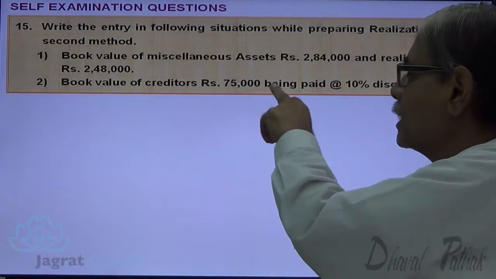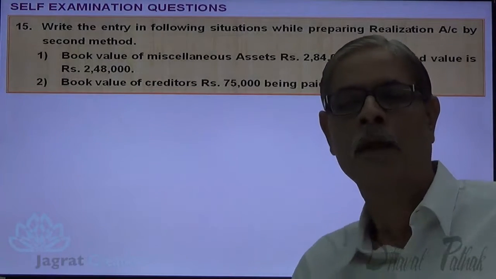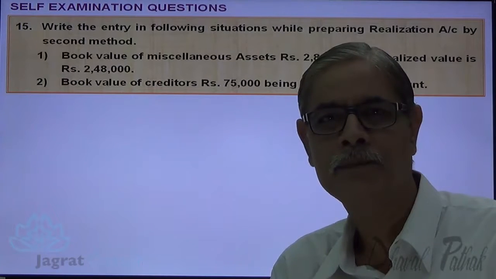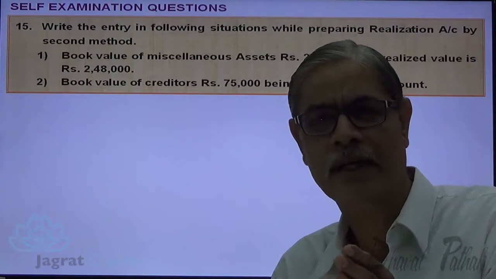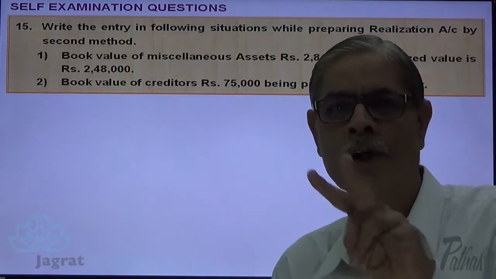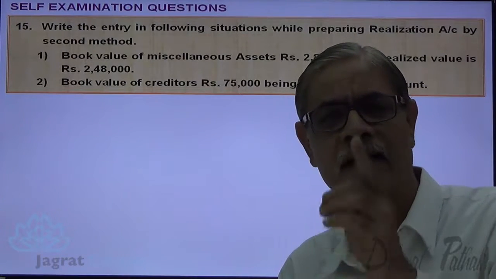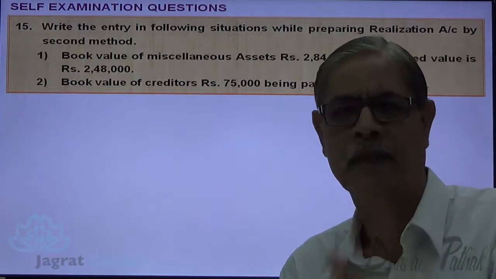Book value of creditors is 75,000, being paid at 10% discount. Now see, there are two methods to prepare the realization account, as we have studied. In the first method, the book value of assets is debited to the realization account and the value realized is credited to the realization account. The difference between the two is known as profit or loss, which gets accounted automatically in the realization account. This is the story of the first method.